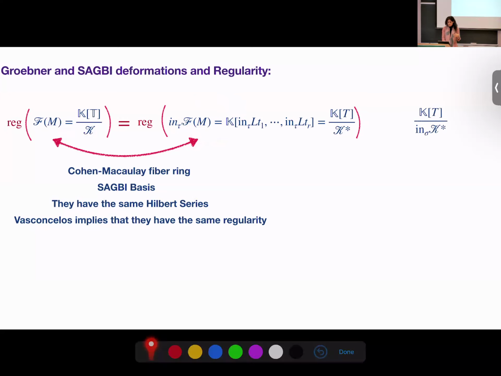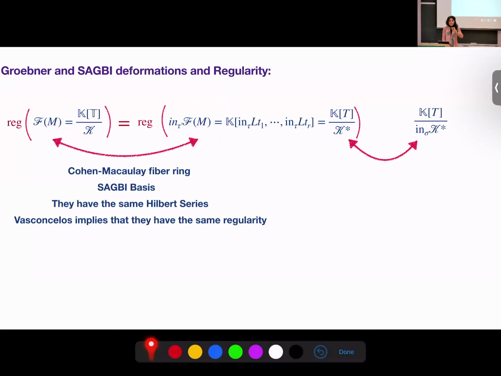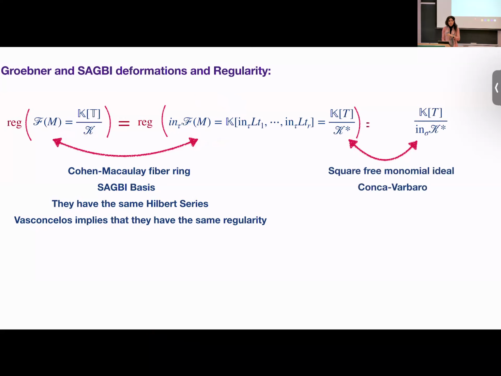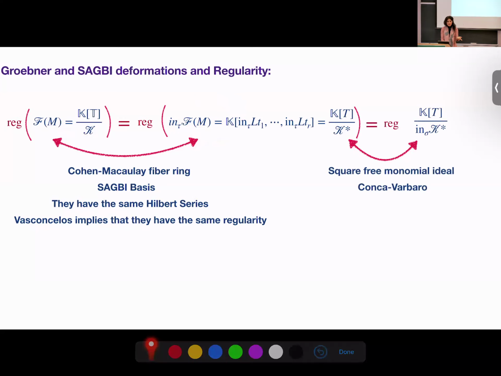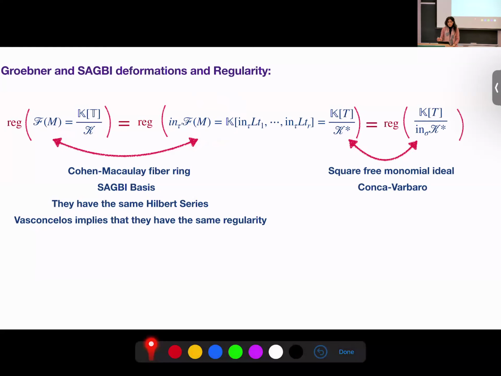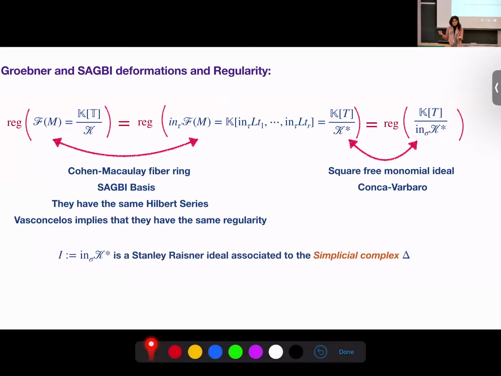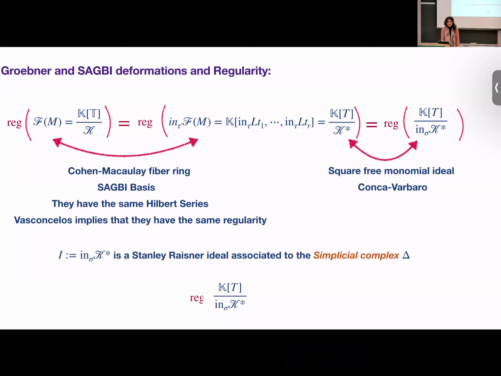But even more, we have K star and its initial ideal. We know that this is a square-free monomial ideal. By the result of Conca-Varbaro, they have the same regularity. So instead of calculating the regularity of a special fiber, you can go and focus on this quotient ring over the initial ideal of K star. Remember that this is a Stanley-Reisner ring associated to a simplicial complex. So what we know is that we have a Stanley-Reisner ring. The regularity of a Stanley-Reisner ring is nothing else than the projective dimension of its Alexander dual.